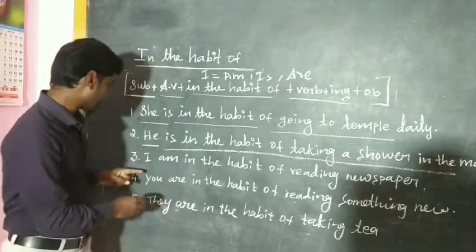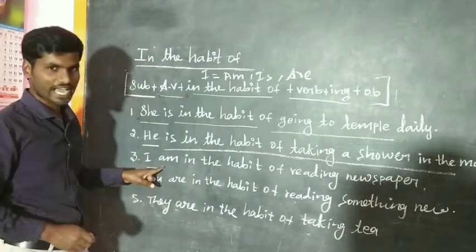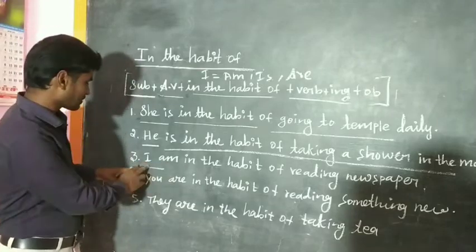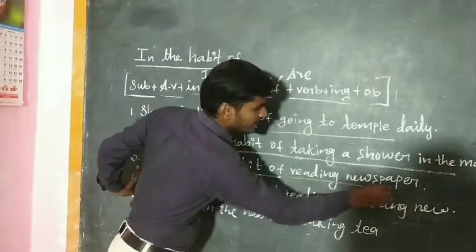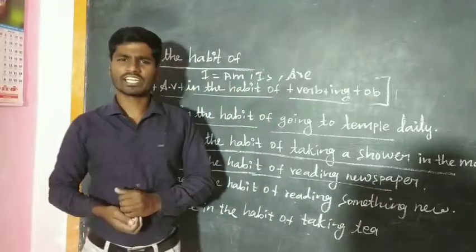Okay? And the third one, I am. If I comes, we have to use the auxiliary verb am. So I am in the habit of reading newspaper. I am in the habit of reading newspaper daily.